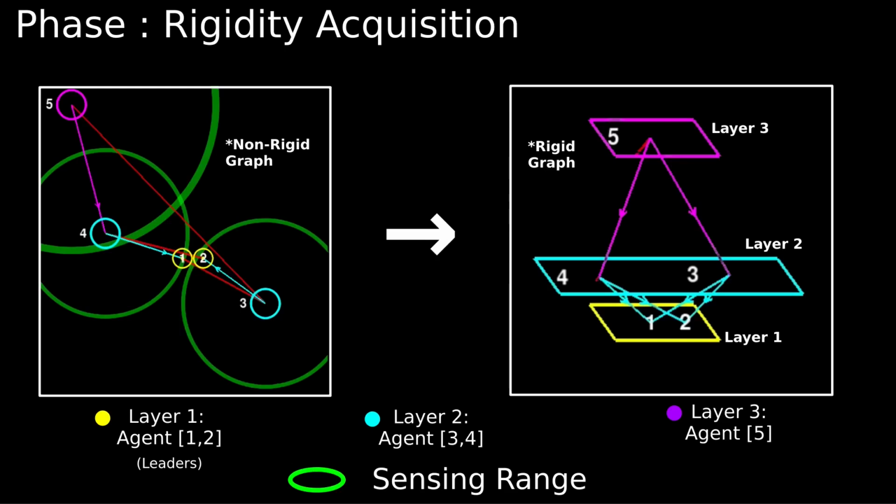We can observe agents in a leader-follower framework categorized into layers, where the first layer is composed of leaders. We consider the sensing range as the criterion for communication between agents. Next, we will show how, given a non-bearing rigid graph, our controller enables agents to recover a bearing rigid graph